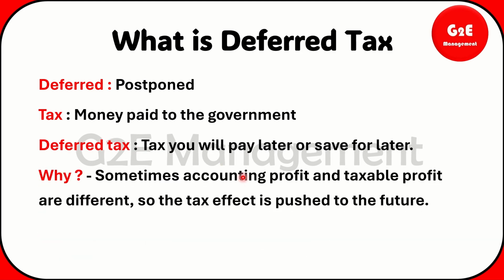Why does it occur? Sometimes accounting profit and taxable profit are different. Suppose you are running a corporate, or whatever company is running, they will prepare two books, one for accounting and another for taxable purposes.